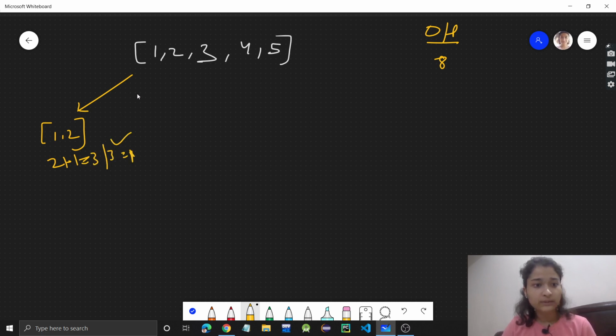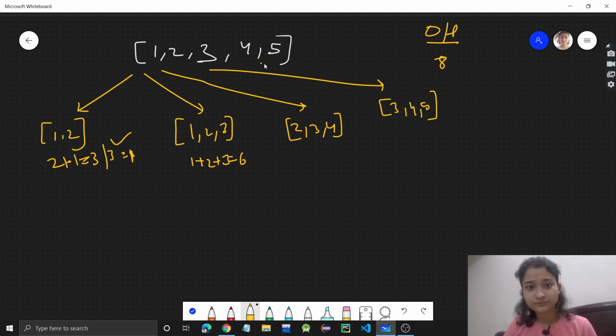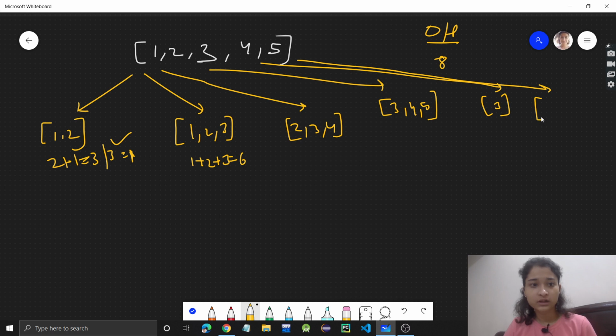So this is one group, and another could be 1, 2 and 3, whose sum will be 1 plus 2 plus 3, which is 6, and it is divisible by 3. Then we'll have another which is 2, 3 and 4. The sum will be 9. Here it will be 3, 4 and 5, the sum will be 12. Another one could be 3 alone, but we need groups of at least 2. So 3 is divisible by 3.